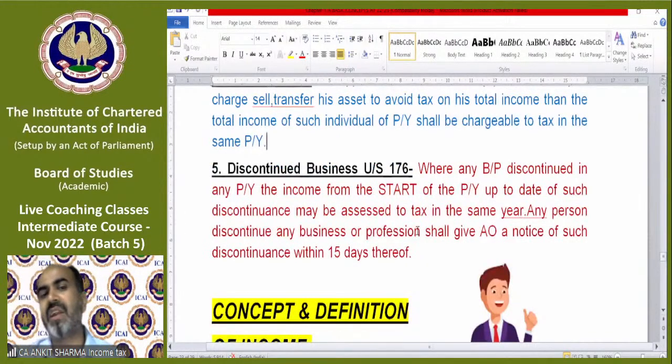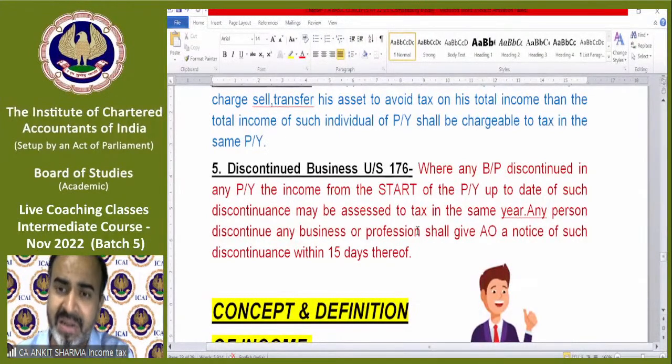Point number 5 is the last rule for this concept: discontinued business under section 176. Point number 3 says that if you are starting any business, AOP, BOI, AJP, for a particular event, then you need to pay tax. Now section 176 is for normal business.